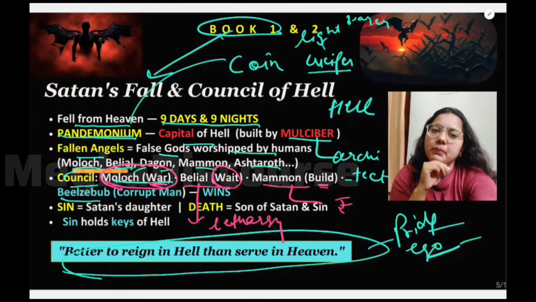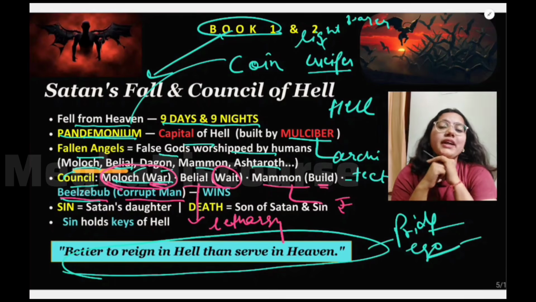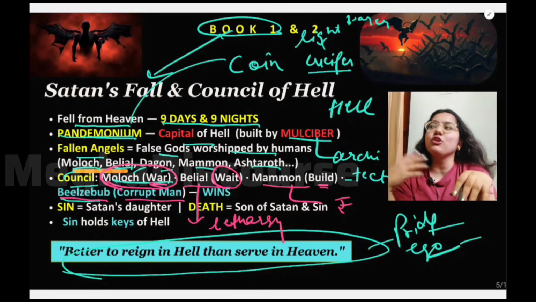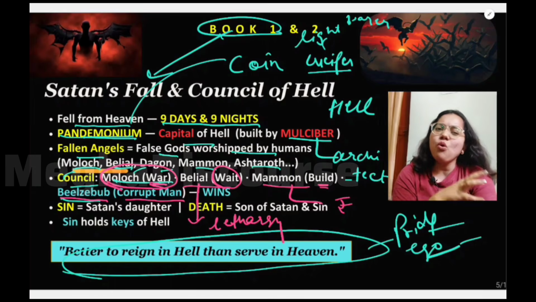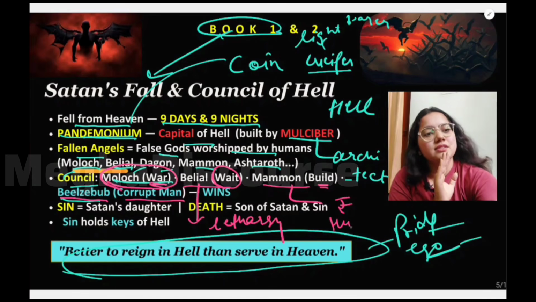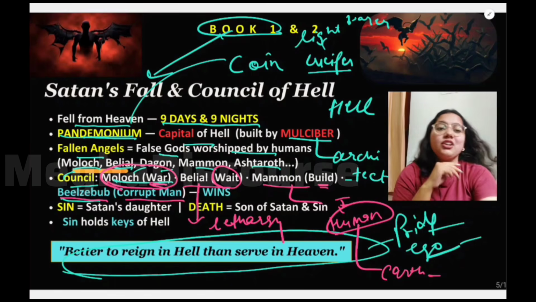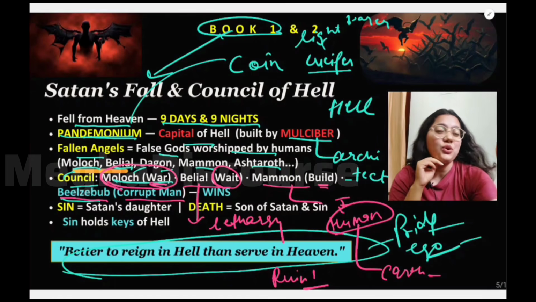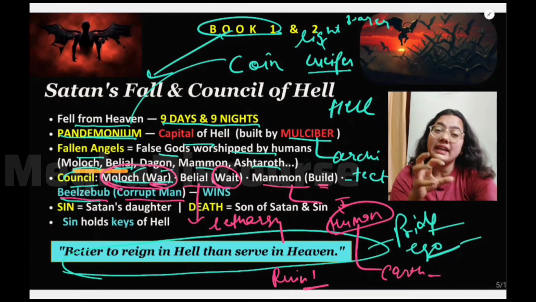And then in the last, Beelzebub says that we should corrupt man. Because now God has made us fall from heaven, he is thinking about creating one more race, one more creature, and those are humans. They will be somewhere in the new planet, that is Earth. So we should go there and ruin those people. We should destroy their living, their thought process and their mentality, and we should bring them woe, sadness, death, sin.